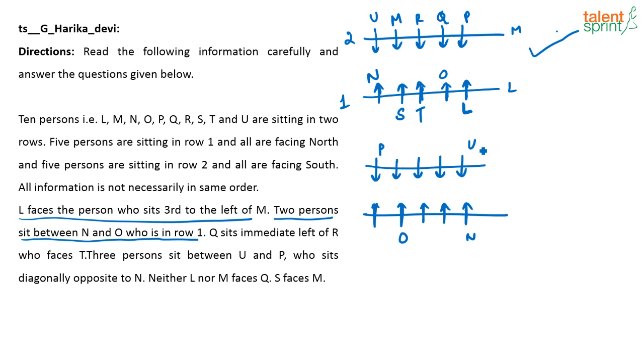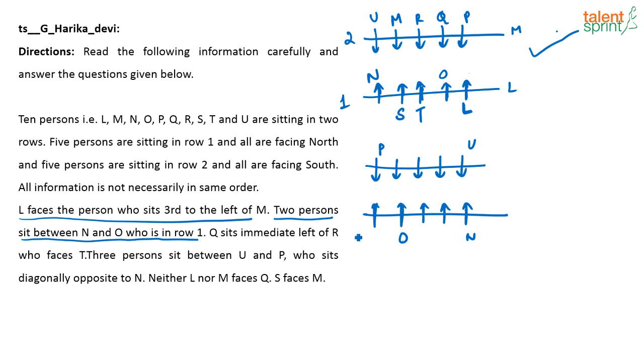Now if P was here, U was here, N is here, O is here, then what will happen? Then what else is asked? L faces the person who is third to the left of M. So let us try to put L here. If L is here, L faces the person who is third to the left of M, not possible. So basically L cannot come in this line. So L obviously has to be in this line.